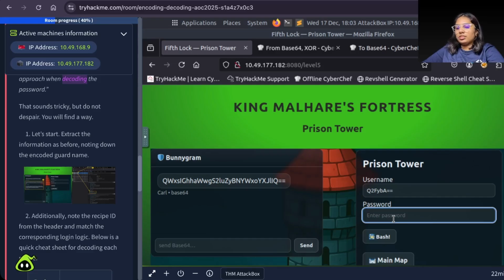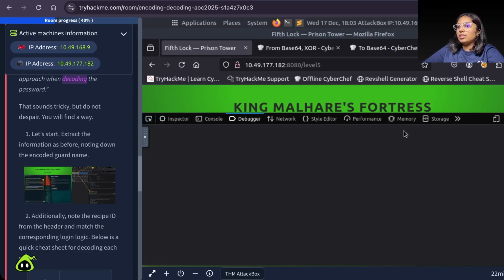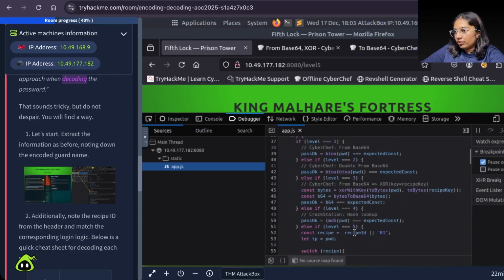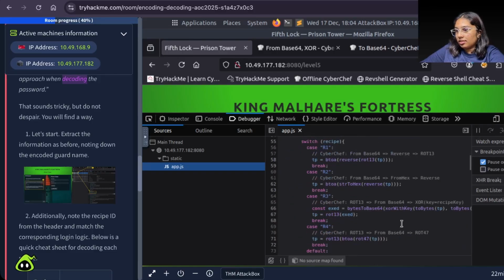Password. First, let us go to the dev tools and check the code for the fifth level. It says R1, R2, rotate 1, 3, from base 64, XOR, and we have 4 cases: R1, R2, R3, R4.